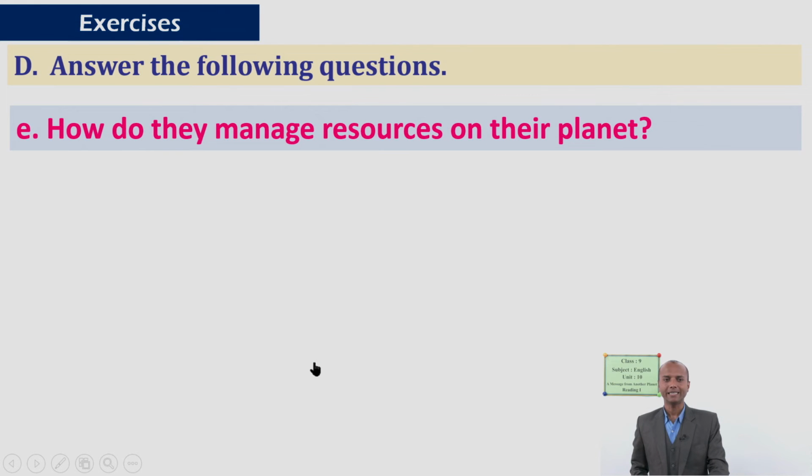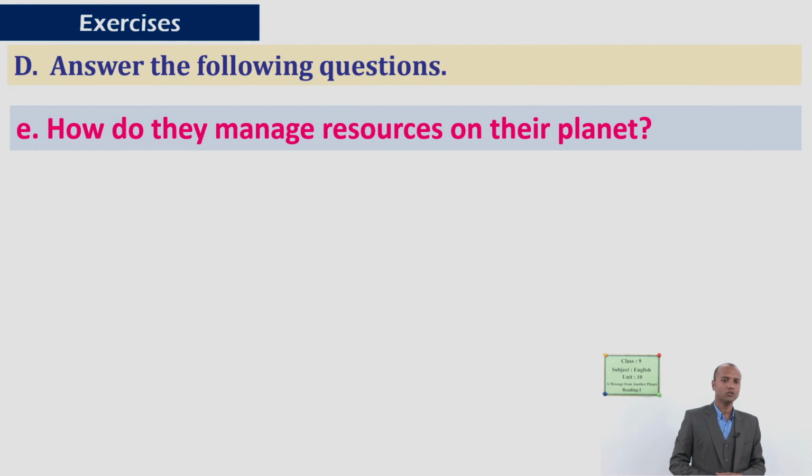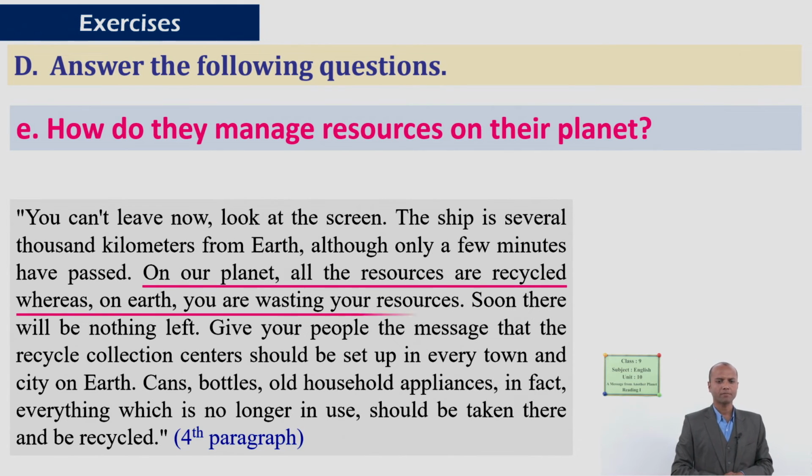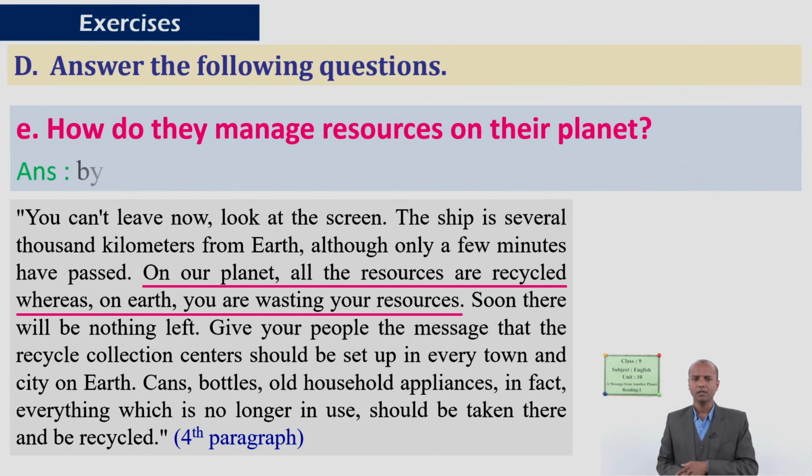Next question in E is, how do they manage resources on their planet? How do they do it? Please read this text given on the fourth paragraph, and you can find the answer in these lines. On our planet, all the resources are recycled, whereas on Earth, you are wasting your resources. Can you guess how do they manage? Yes, by recycling them.